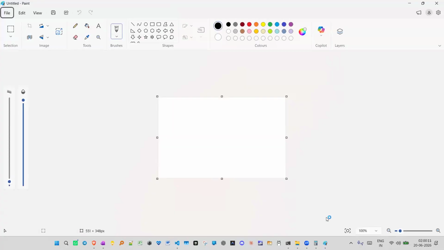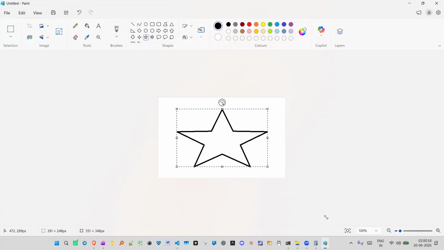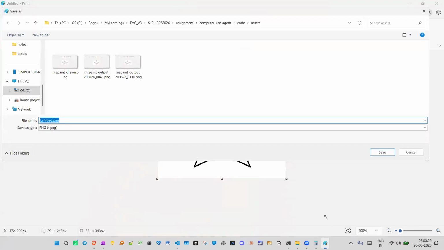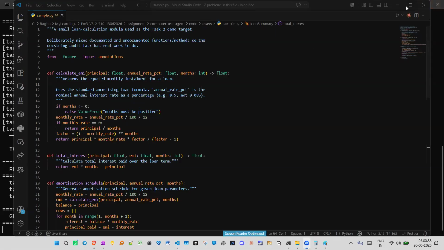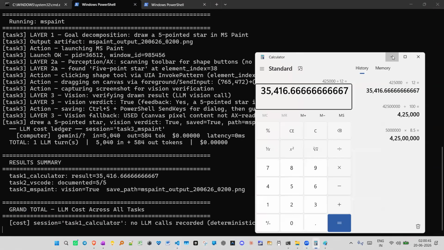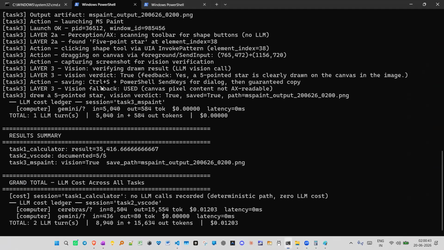Then task three is MS Paint. Again, it launches MS Paint. It checks the top canvas. It checks, okay, where is the star button? And then the star button is achieved. It recognizes it through the accessibility tree, but within the canvas, it has to draw and it has to save. It is all driven by the cua-driver. So it has also saved the file. Now let me come back here. If you see here, it has done it all by itself.